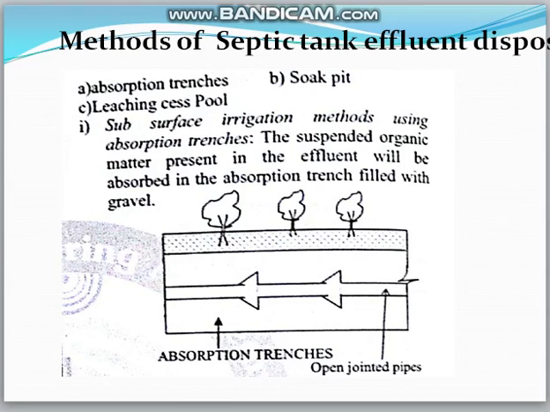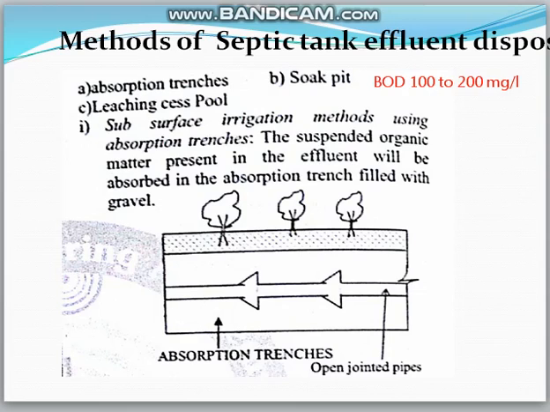So these are generally the flow diagram of a conventional activated sludge process. First there will be screens, connected to the grit chamber, to the primary sedimentation tank, to the aeration tank, to the secondary sedimentation tank, to the chlorination. Here the BOD of the effluent is 100 to 200 milligrams per liter, so it cannot be disposed into water streams. Then how can it be disposed? There are three methods. One is the subsurface irrigation method using absorption trenches.